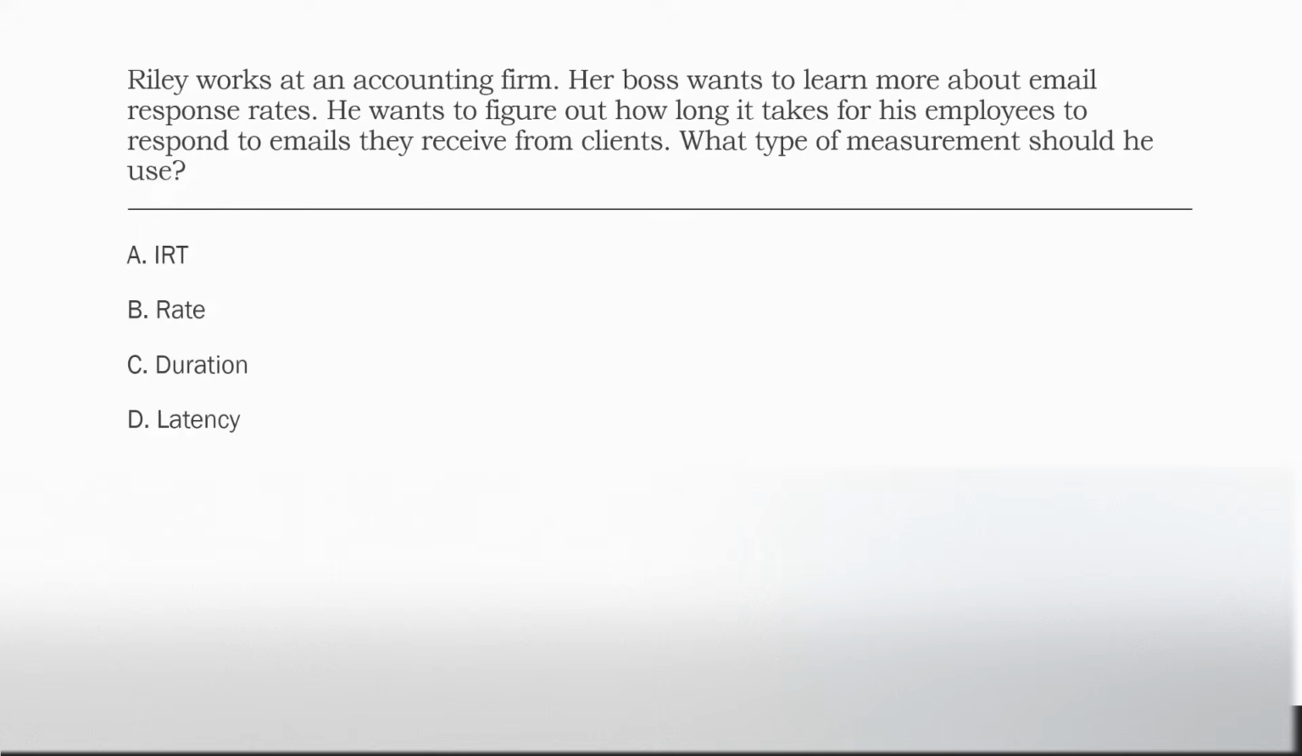Are we worried about rate? Are we worried about how many responses they're making per hour? Again, no, we just want them to respond quickly. We're not worried about them responding to 100 emails an hour. We want that one email to be responded to promptly, so we can eliminate rate. What about duration? Are we tracking how long it takes them to type out that email? No, okay. Again, we're looking at how long it takes from receiving the email to response. So from SD to response, when we measure the time in between the SD and the response, we are measuring latency.